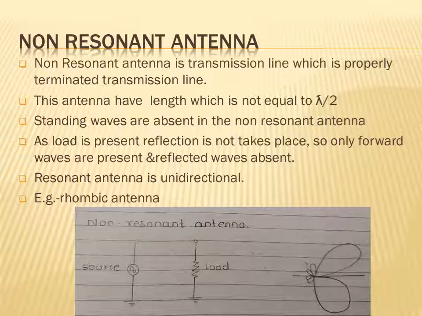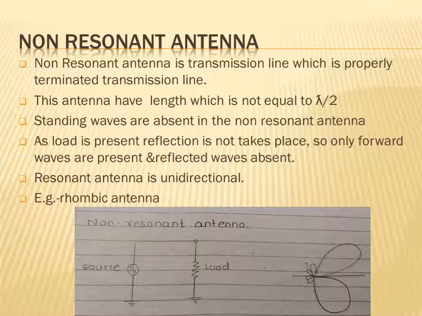So today we have seen the introduction to the antenna, functions of the antenna, working of the antenna, and two types of antenna, resonant antenna and non-resonant antenna. I will repeat all the points once again. The antenna is also called an aerial. It is a very important part of the communication path. It consists of two antennas, a transmitting antenna and a receiving antenna.